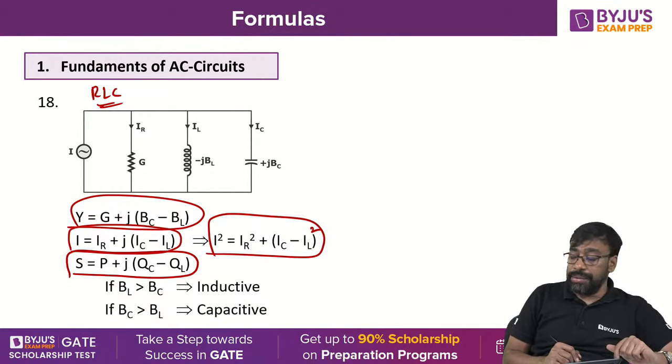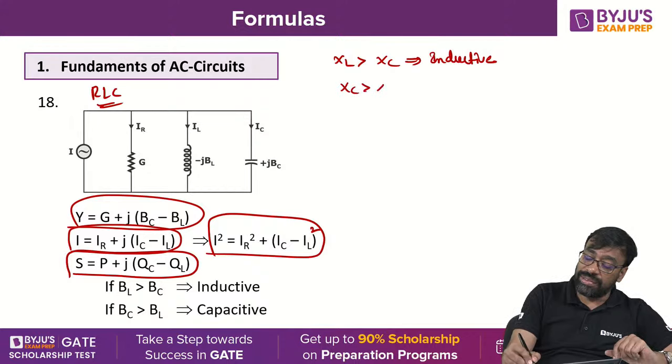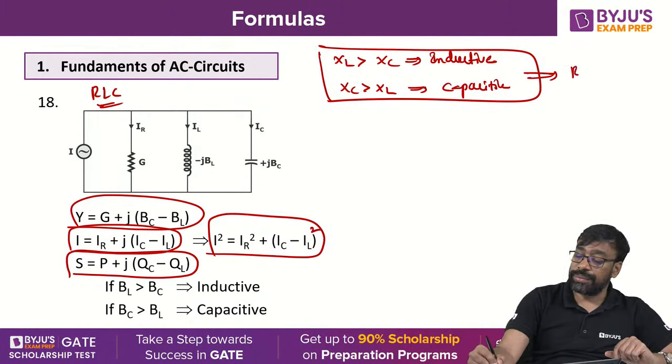Now, in the case of a series circuit, you observe that if XL is greater than XC, then it is called inductive. If XC is greater than XL, it is capacitive. You understand? This is for the RLC series circuit.